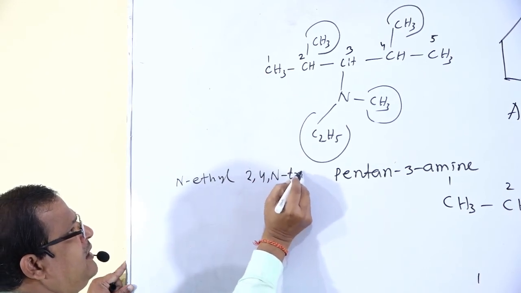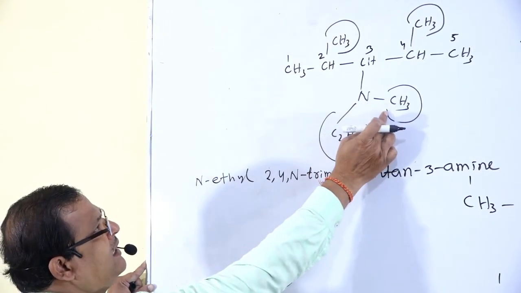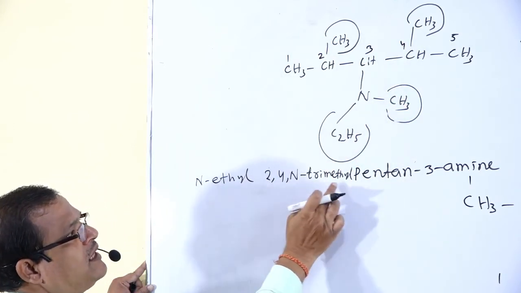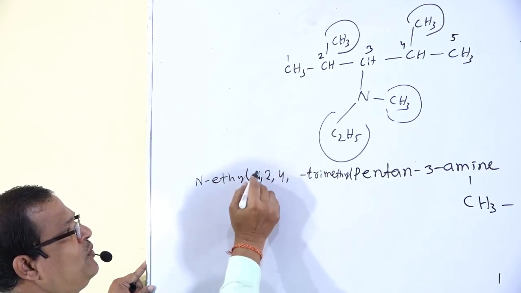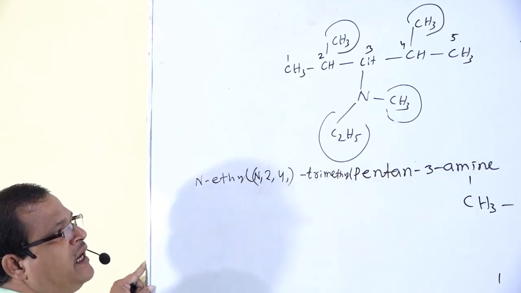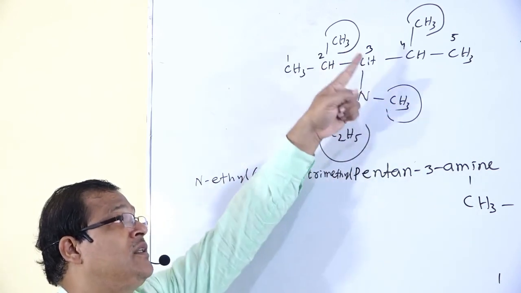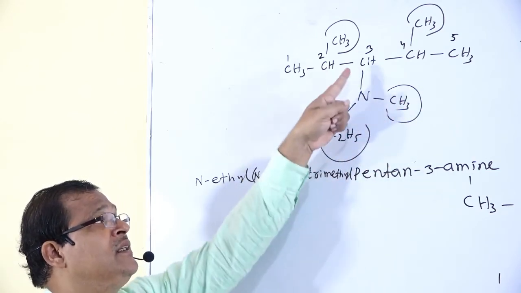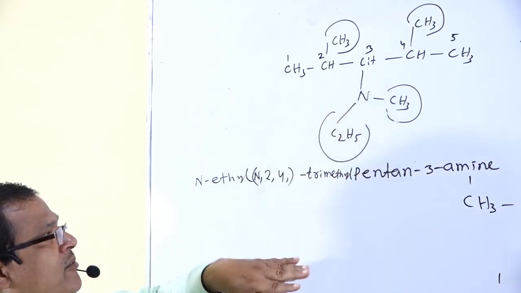So that is named N-ethyl, N,2,4-trimethyl. N-methyl, 2-methyl, 4-methyl, that is N,2,4-trimethyl. Or you can write it as N,2,4-trimethyl pentan 3-amine. So the compound is named pentan 3-amine if the substituents are not there.